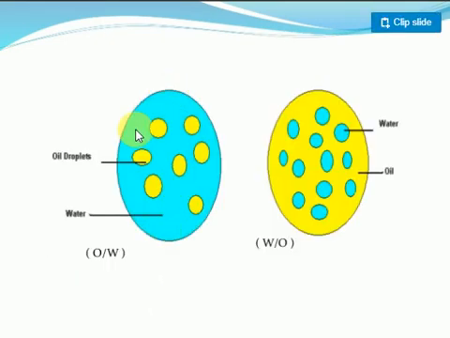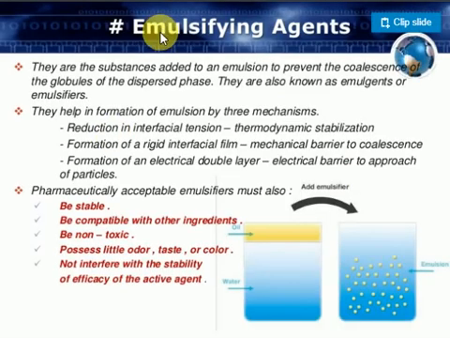From this diagram we get a very clear idea. Here the water is there, and in the water the oil droplets are there. This is called oil in water. If you look at the yellow color, it is total oil only, and a small amount of water is there. This is called water in oil. Clear? This is unstable only, this is somewhat stable only. Clear students? Let's see the next important topic, emulsifying agent.